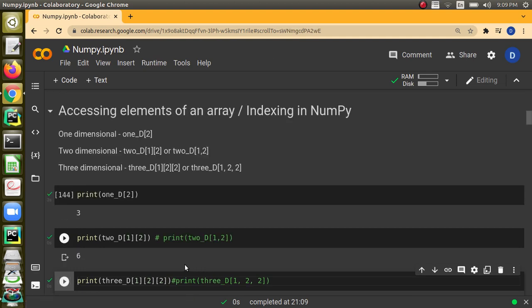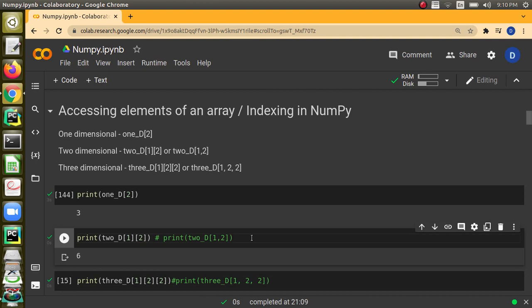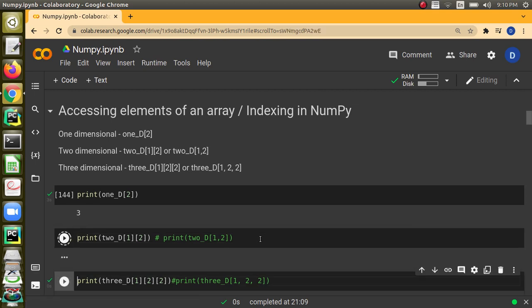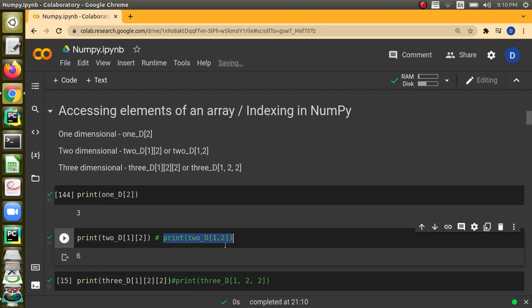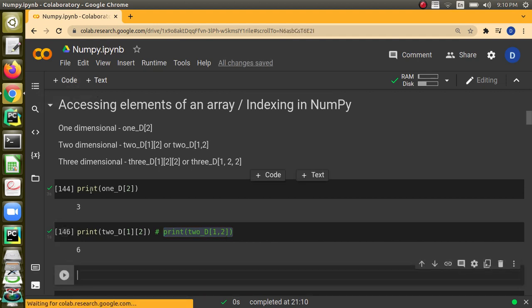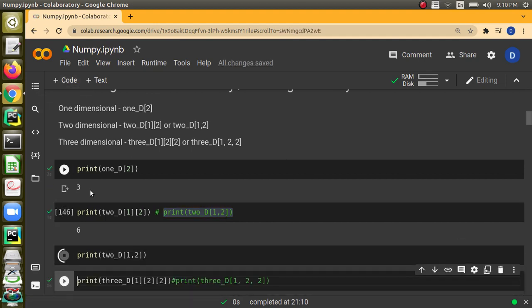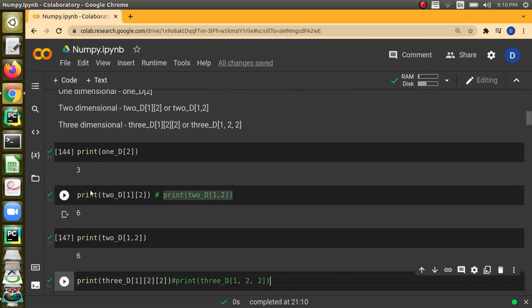When we have a 2-dimensional array, the first way is like we do in other languages and in Python also. If I want to access the second row, third element, I can write 1 followed by 2 in separate square brackets. Or it is also possible to put them in the same square bracket and write 1, 2. This is also perfectly fine. We can check that. Yeah, this will also work.